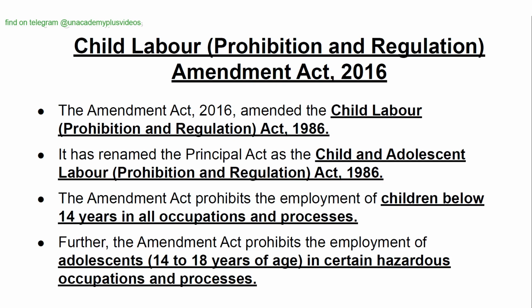Child Labor Prohibition and Regulation Amendment Act 2016. The Amendment Act 2016 amended the Child Labor Prohibition and Regulation Act 1986. It has renamed the Principal Act as the Child and Adolescent Labor Prohibition and Regulation Act 1986. The Amendment Act prohibits the employment of children below 14 years in all occupations and processes. Further, the Amendment Act prohibits the employment of adolescents 14 to 18 years of age in certain hazardous occupations and processes.